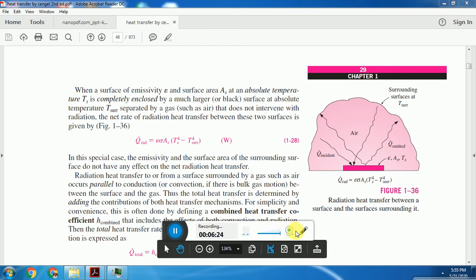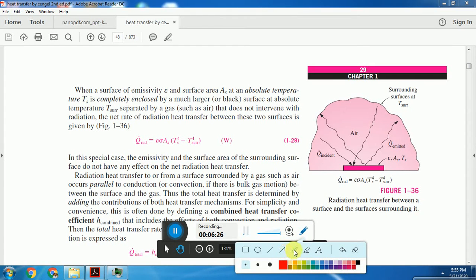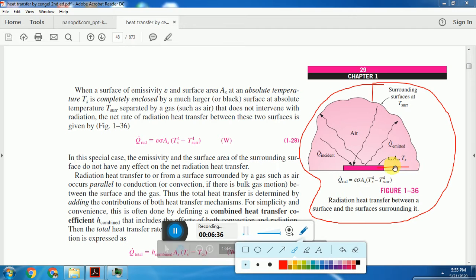If we observe this figure, it shows radiation heat transfer between a surface and the surroundings. There is a surface which emits radiation to the surroundings, that is Q emitted, given by epsilon sigma A_s T_s raised to 4.